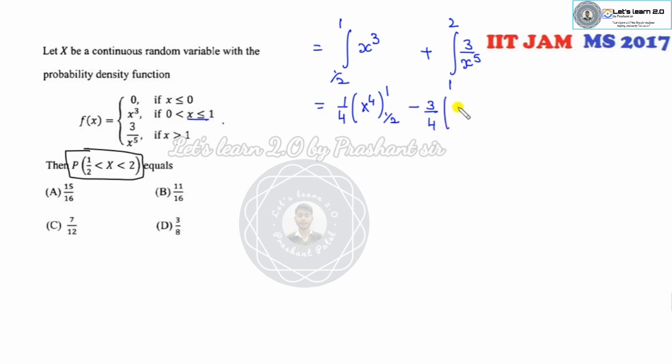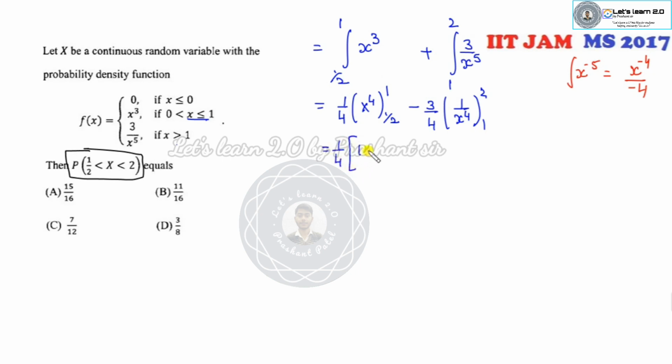Again, your target is to find the probability. Firstly, you have to express this: it's half to 1 and then 1 to 2. So what is the value of this? It's x cubed, and this is 3 over x raised to power 5. So what is the answer of this? It's 1 over 4 x to the power 4 from half to 1, and it is minus 3 over 4 x raised to power 4. Because you all know the integration of this is x raised to power minus 4 over minus 4. Now I can substitute this value.